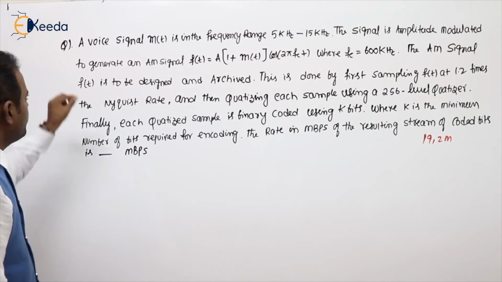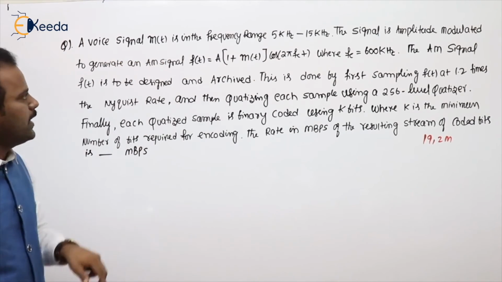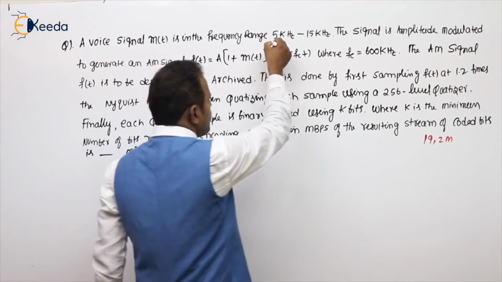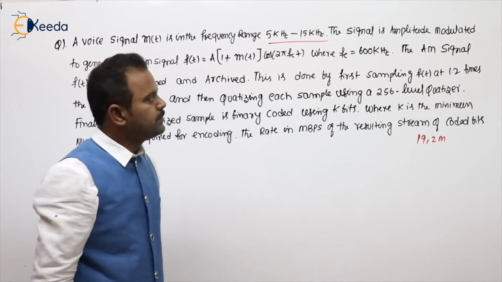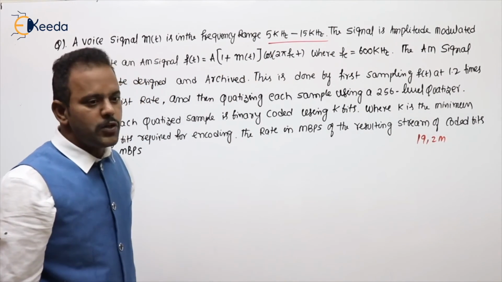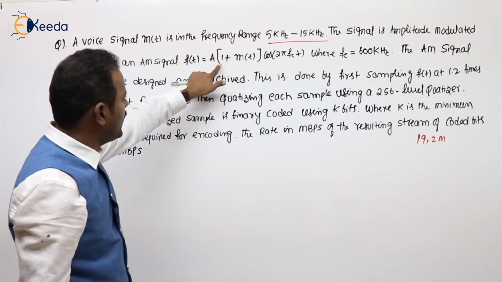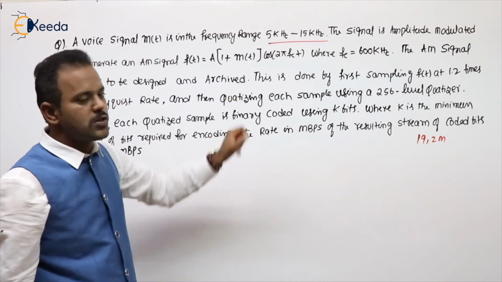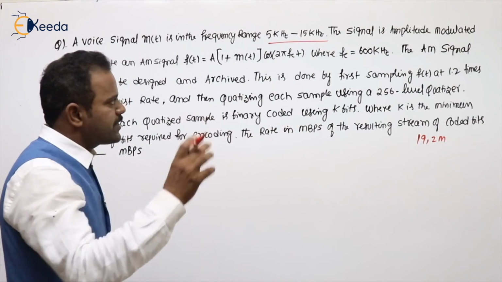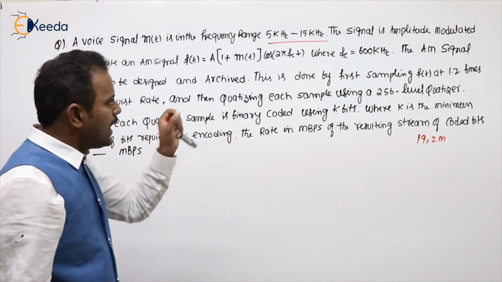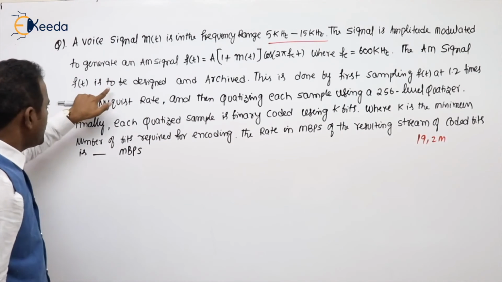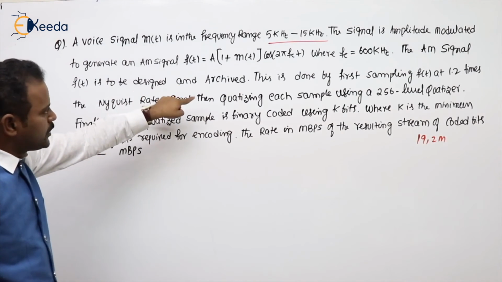See the next problem. A signal M of t is in the frequency range 5 to 15 kHz. The signal is amplitude modulated to generate an AM signal f of t equal to A into 1 plus M of t cos 2 pi FCT, where FC is 600 kHz. An AM signal f of t is to be digitized and transmitted.